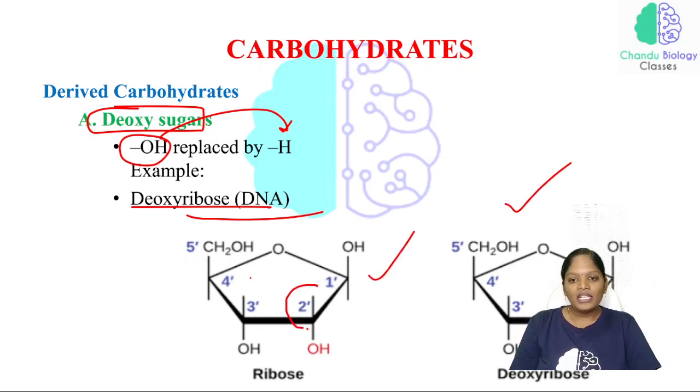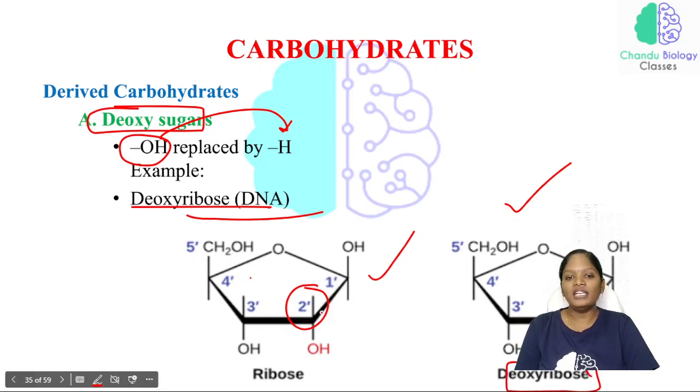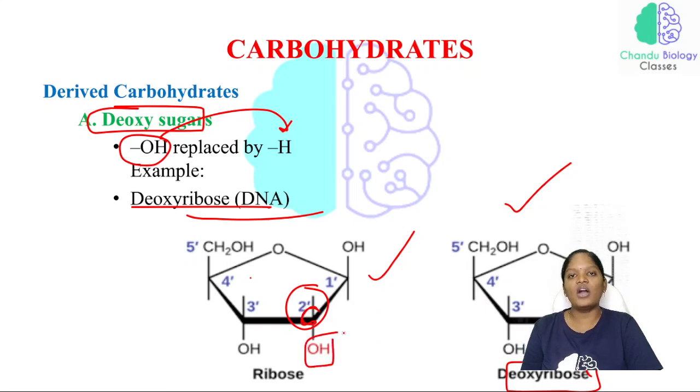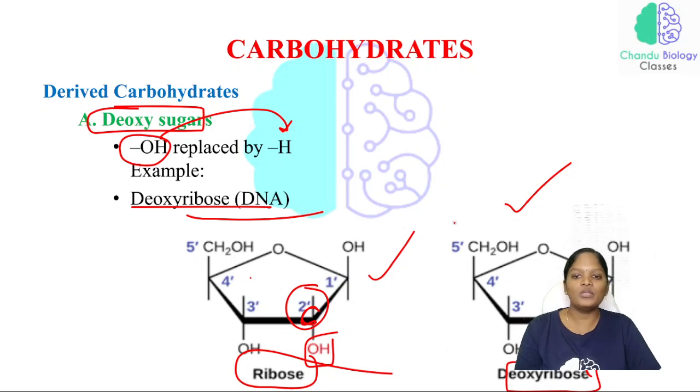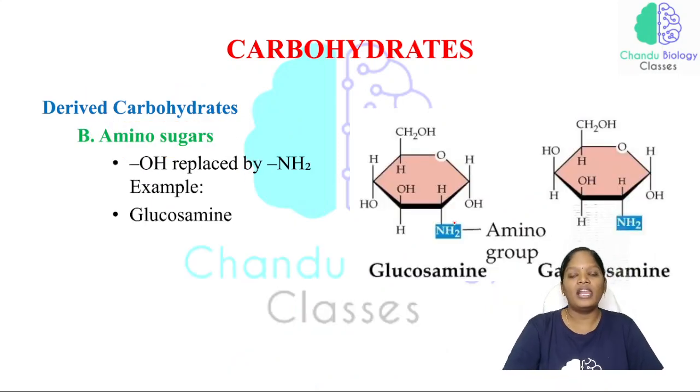In the second carbon, there will be an absence of this oxygen, so that is why we are saying this sugar is a deoxy sugar. And here, in this sugar we are having the oxygen. As the oxygen is present, we are calling it the ribose sugar.